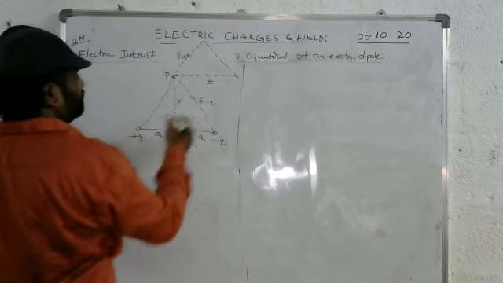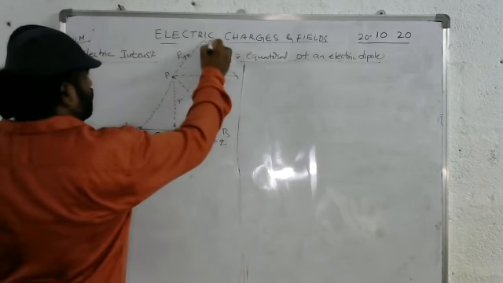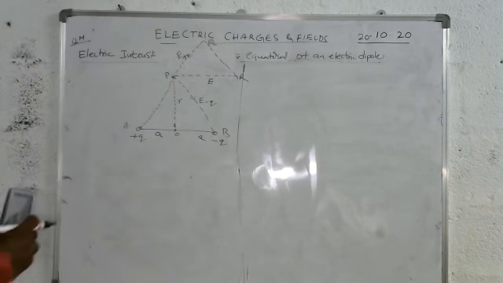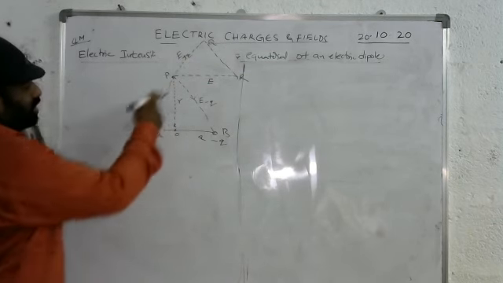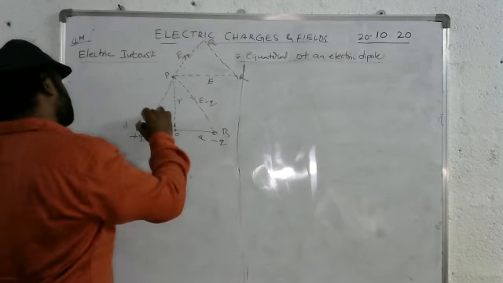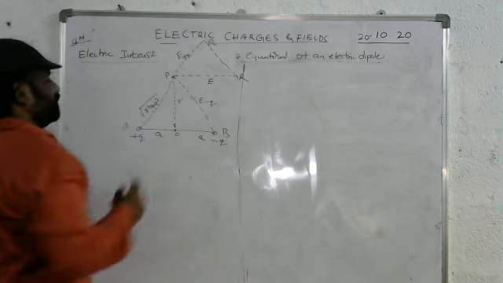We consider a triangle like this: A, B, P, Q, and this is R. By Pythagoras theorem, this becomes r square plus a square.